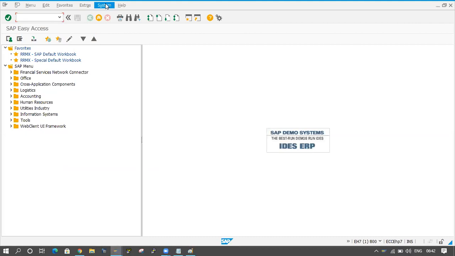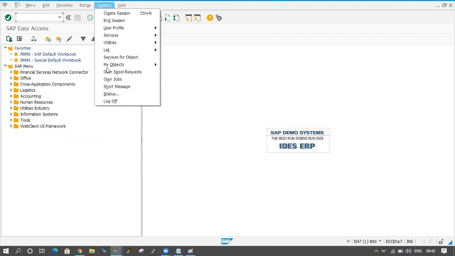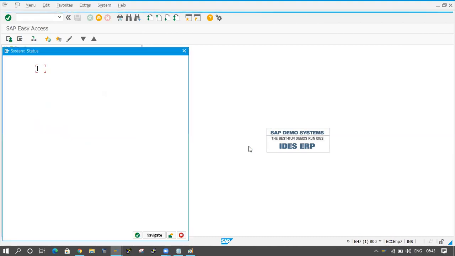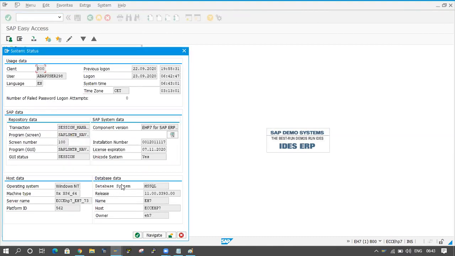Just log on to the SAP screen, where the system is shown, and click on Status. You can see which type of database it is. Here the database system is MS SQL. And this is EHP7 for SAP ERP 6.0. The version is the ERP system, and the database is MS SQL.